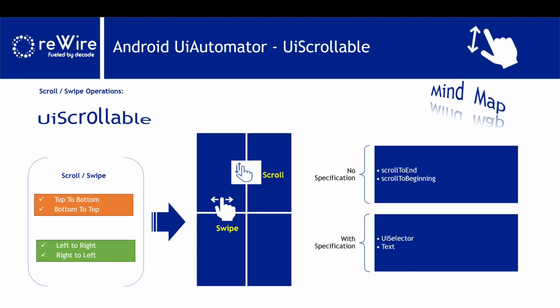So I picked a few which are common and can be used across our corporate assignments. One is, without any specification, you want to navigate to the end of the screen, or go back to the beginning of the screen, or you want to navigate up to a certain specification.